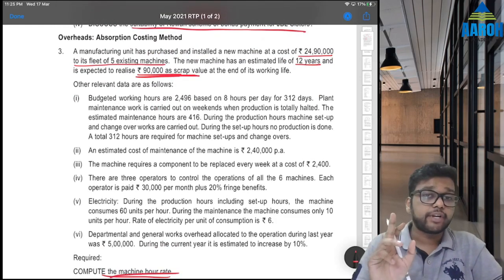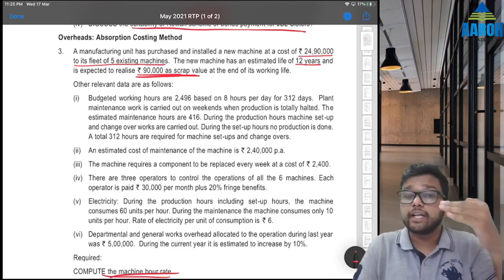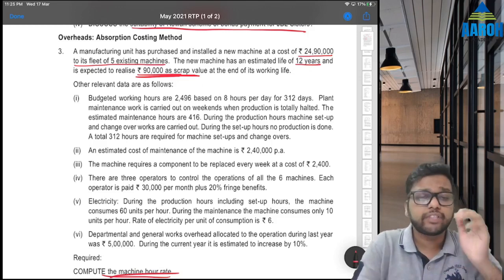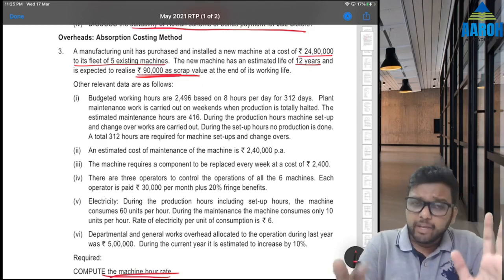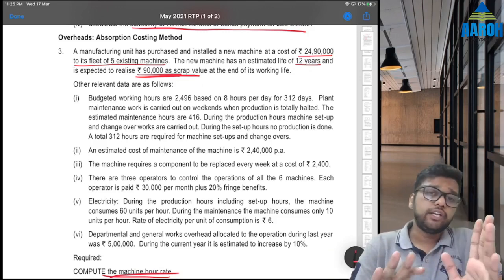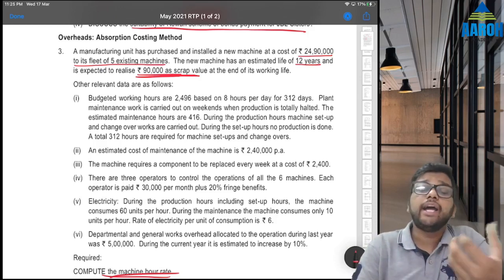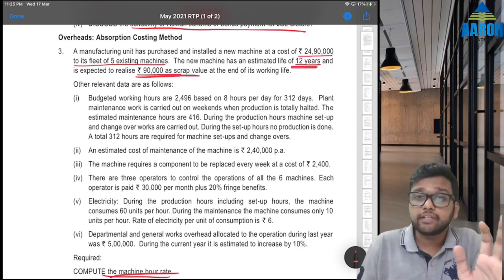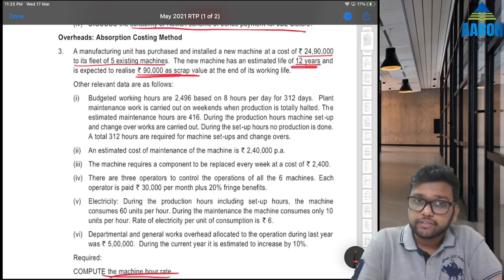You should always bifurcate cost into running and standing. First is depreciation, right? Useful life is given, that means depreciation. Depreciation can be taken in running cost also or standing cost also. Ideally take it in standing cost because we are doing it on the basis of number of years and not on the basis of number of units.